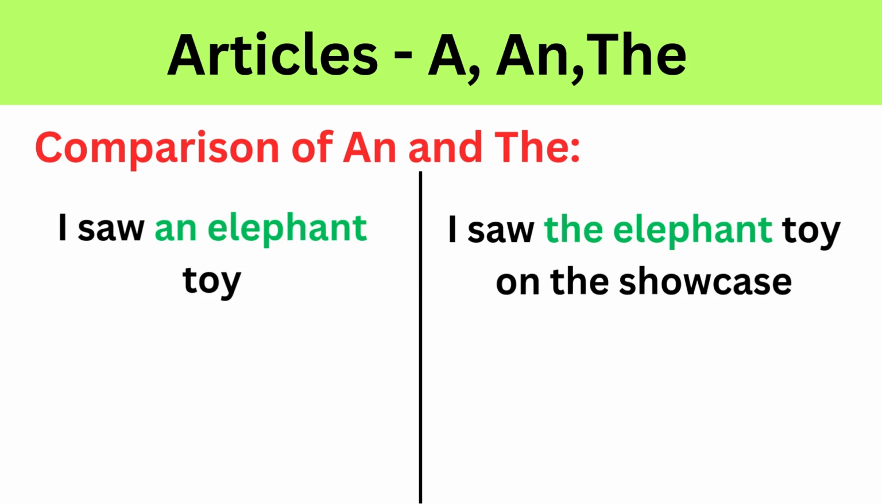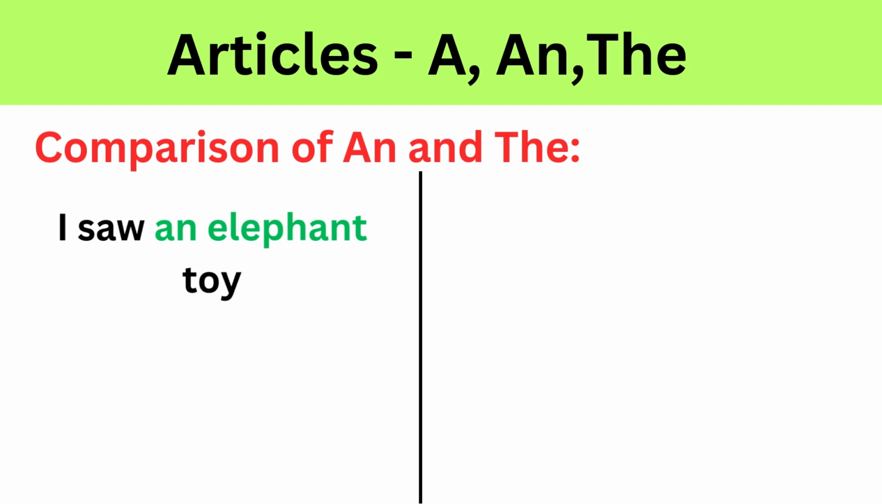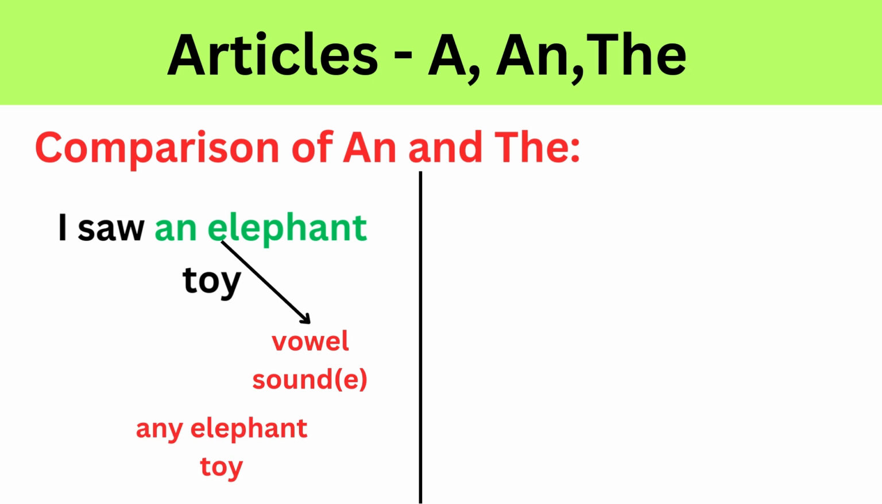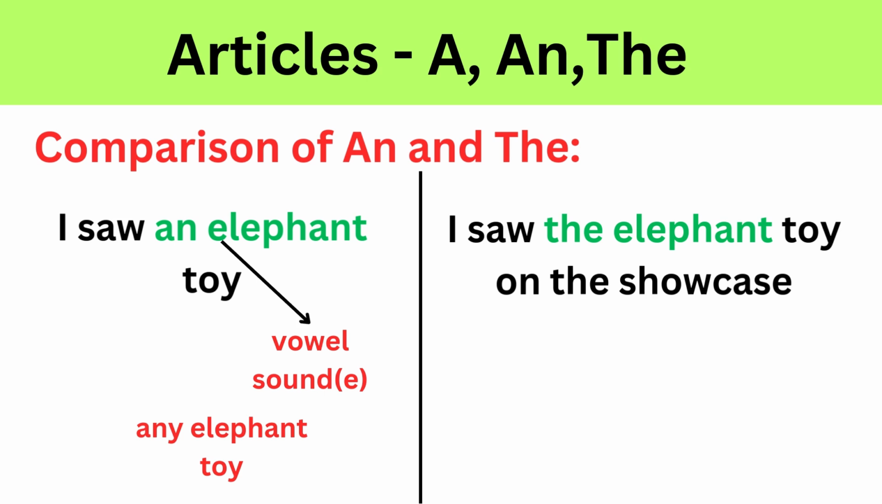Comparison of an and the. For example, I saw an elephant toy. An is used because elephant starts with a vowel sound E. It refers to any random elephant toy, not a specific one. I saw the elephant toy on the showcase. The is used because it refers to a specific elephant toy, the one on the showcase.